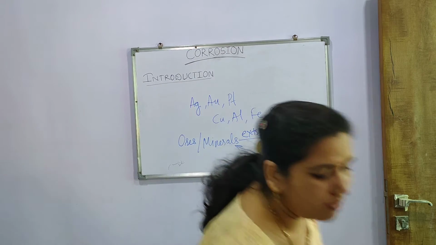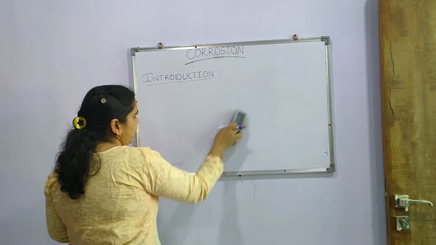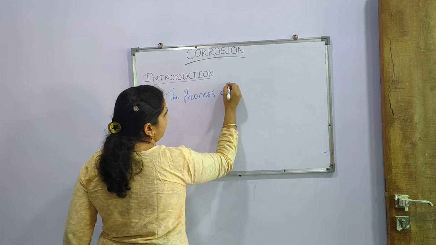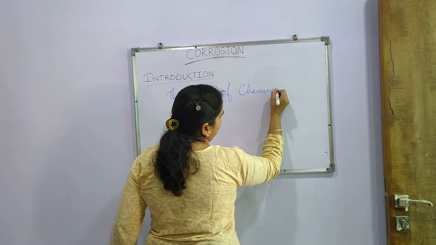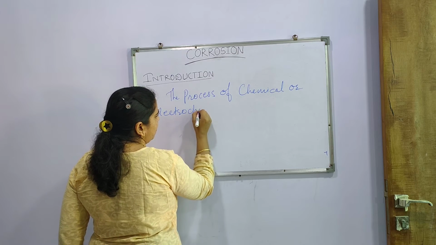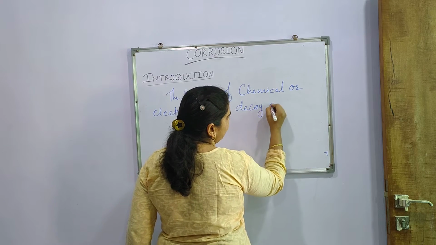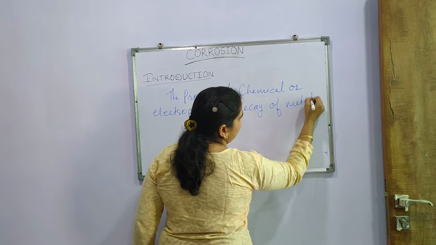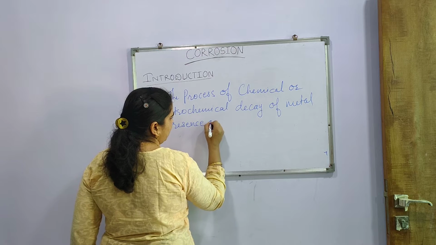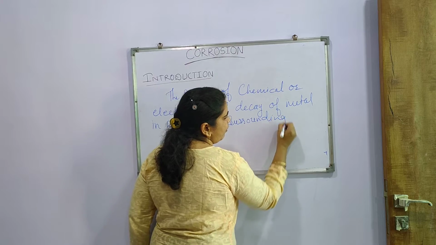But we will see here the exact definition of corrosion: the process of chemical or electrochemical decay or disintegration of metal in the presence of surrounding is called the process of corrosion.